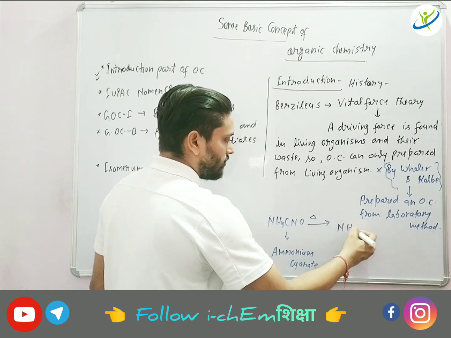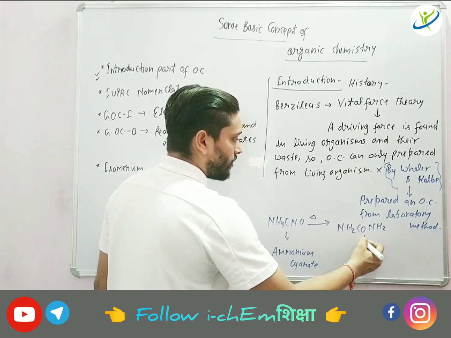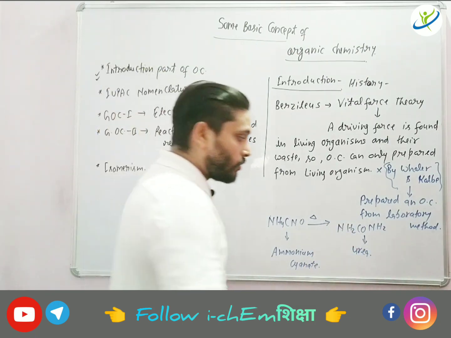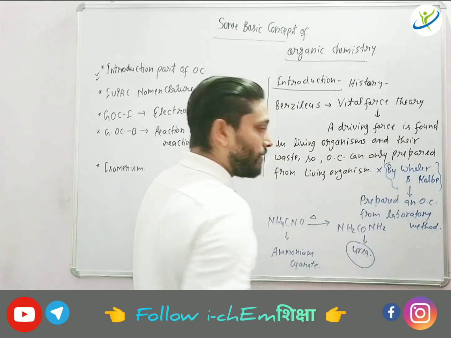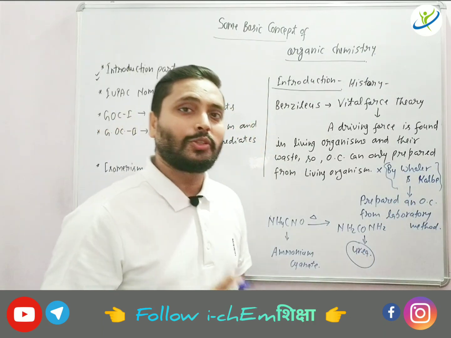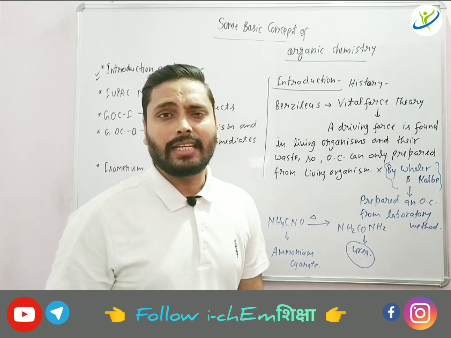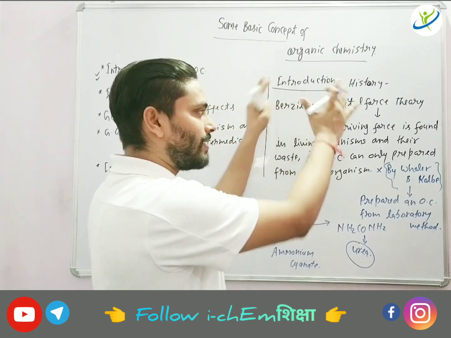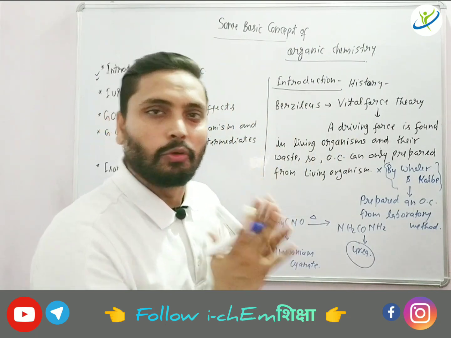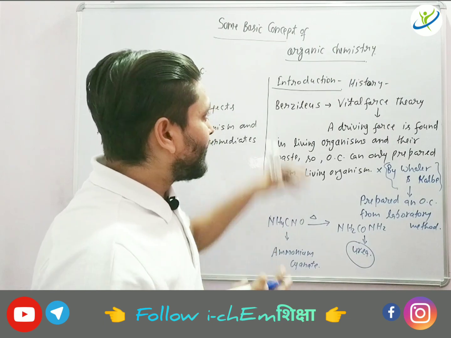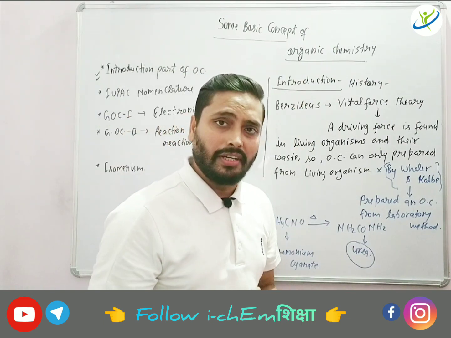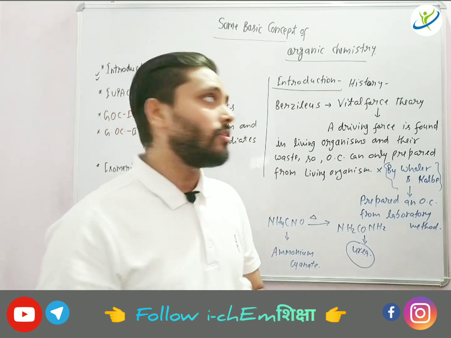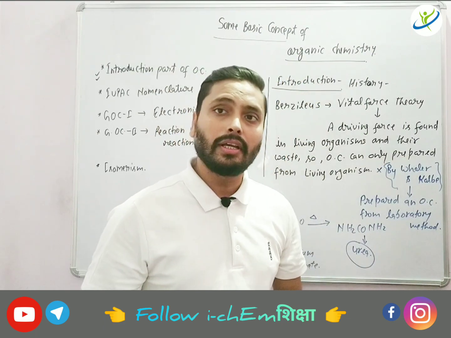then this compound was formed. This is an organic compound and the common name of this compound is urea. So this urea was formed by Wöhler and Kolbe by a laboratory method, which inspired other scientists that we can prepare other organic compounds by this method. That means this theory was completely proved wrong. So this was a little about the history of organic chemistry. Now we will try to understand the various portions of the introduction part of organic chemistry.